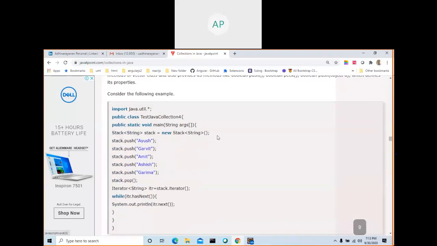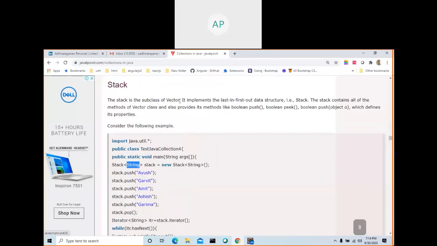Stack is a behavior. So here see stack, linked list, array list. Before, we saw what a vector is. Yes, stack. What is the behavior of the stack? There are two behaviors, stack and queue. If it is a stack, insertion will happen. Read this one: the stack is a subclass of vector. It implements the last in first out data structure. Last in first out.